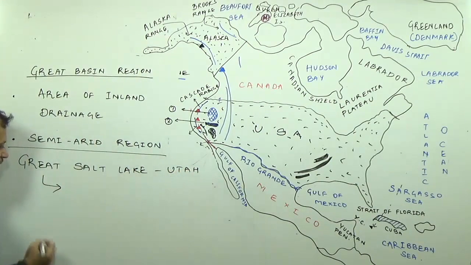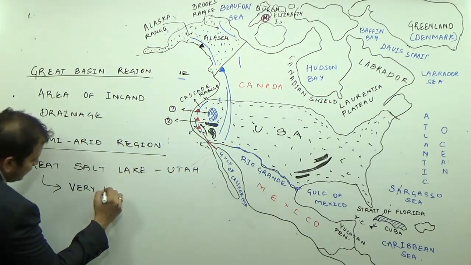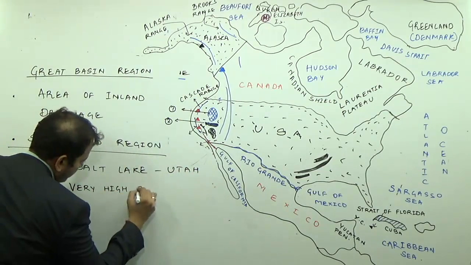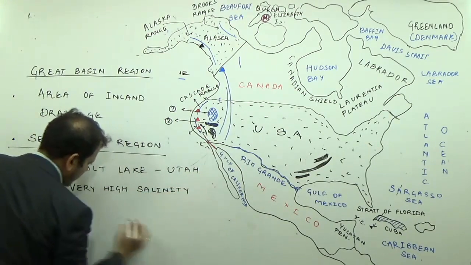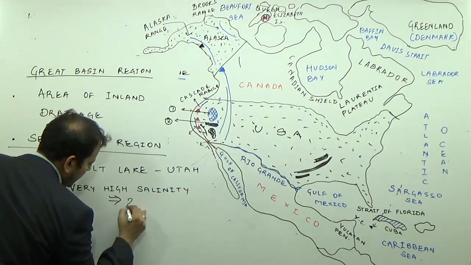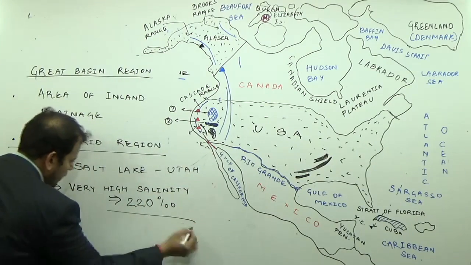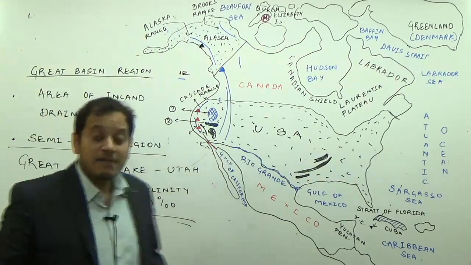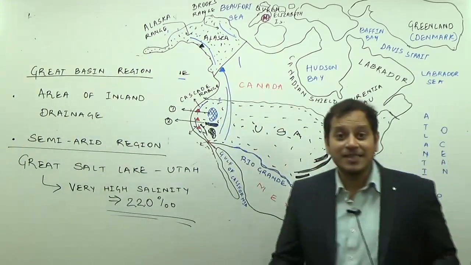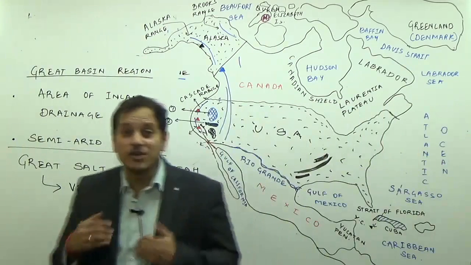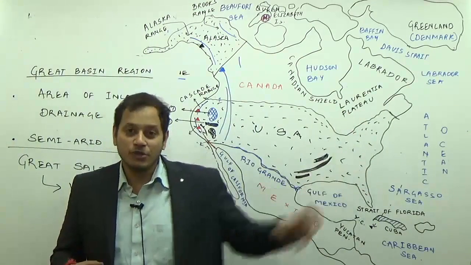What is its importance? Very high salinity, of around 220 parts per thousand. We have done that Lake Van Turkey, Great Salt Lake and the Dead Sea are the topmost in the areas of salinity. So revise your salinity topic from oceanography.